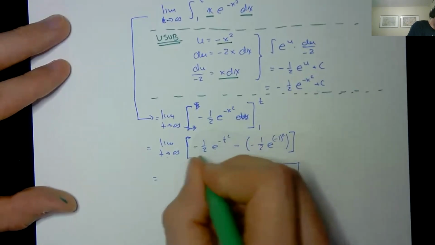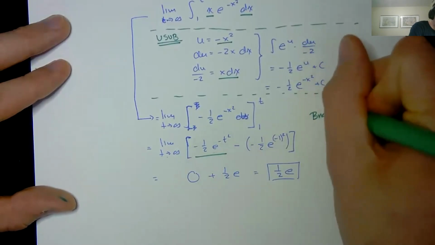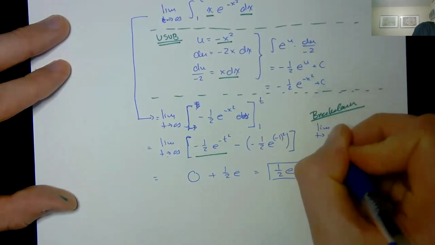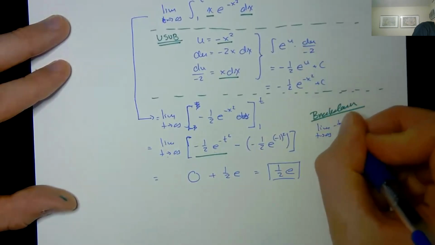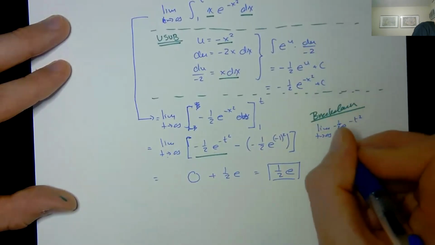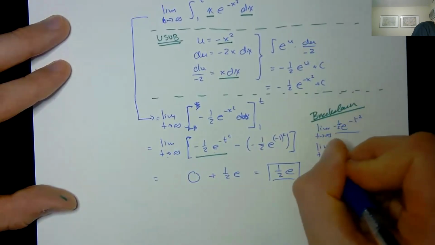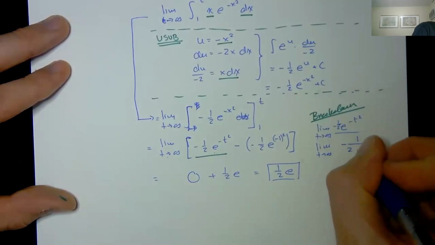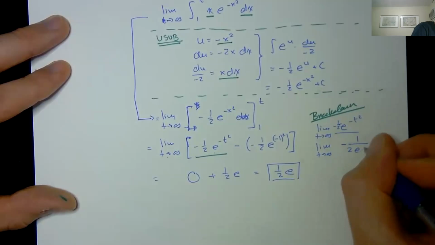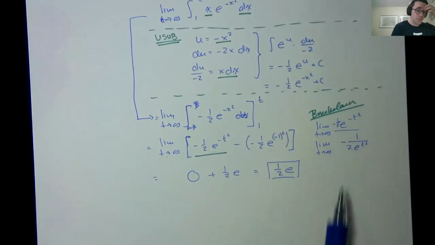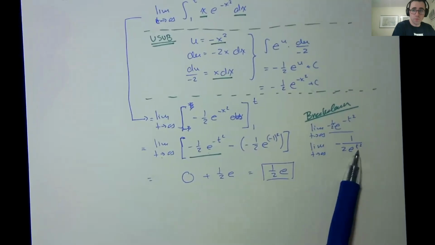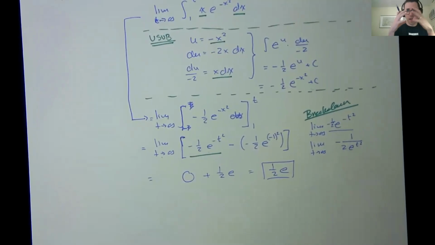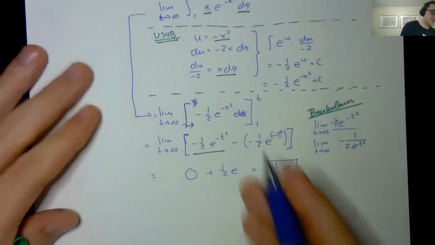If you need another breakdown of this, I'm going to break that down here. I could look at this part as the limit as t approaches infinity of -1/2 e to the -t squared. If I just zoom in on that part, I can rewrite this as the limit as t approaches infinity of -1 over 2 e to the t squared. And when you look at it this way, if t goes to infinity, that exponent's going to go to infinity, which means the denominator of this fraction is going to go to infinity. And we know when the denominator gets huge, the whole fraction gets small and goes to 0.